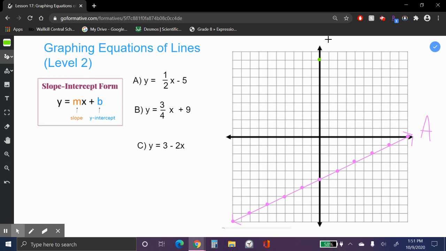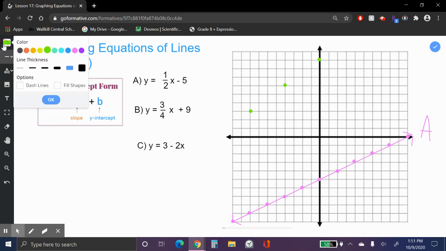Uh-oh, I can't go up 3 to the right 4. So if I can't go in this direction, I have to go in the other direction, down 3 to the left 4. And it's still going to have a positive slope. It's going up from left to right. You read a line like you read a book, from left to right. And just because you can't go in one direction, you still can go in the other one.